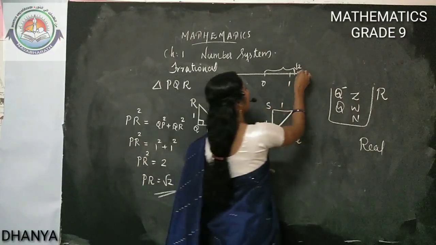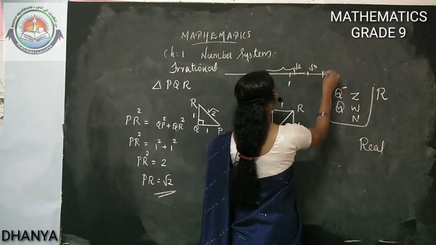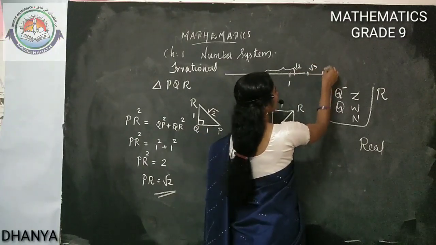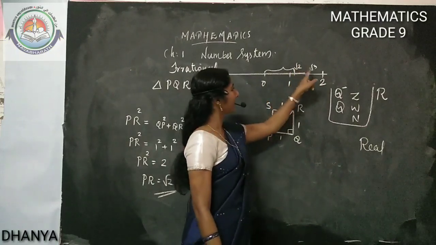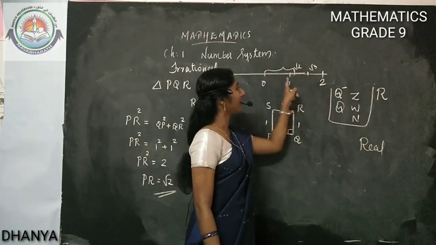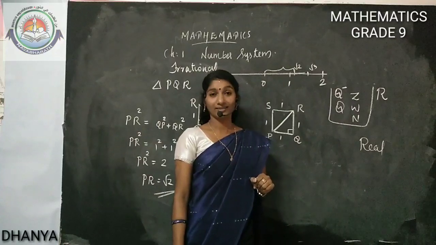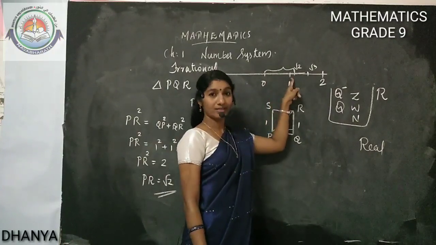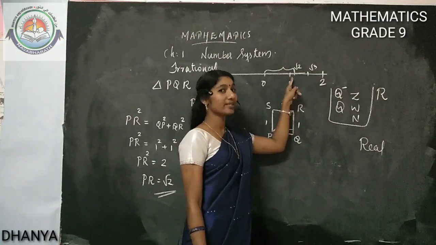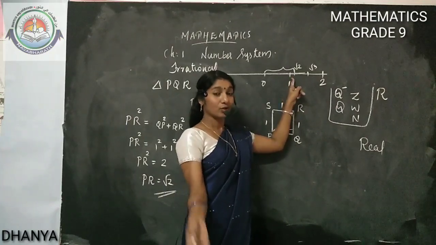Root 3 also will be in between here. Root 4, what is root 4? Root 4 is 2. So root 2 and root 3 are in between 1 and 2. How are we thinking like that? 0, then 1. 1 means root 1. Root 1 is 1. Then root 2.